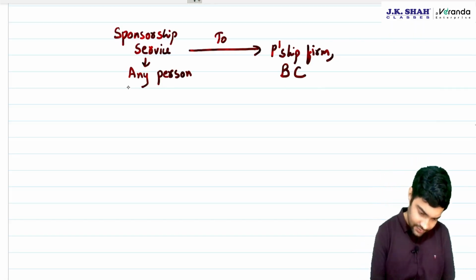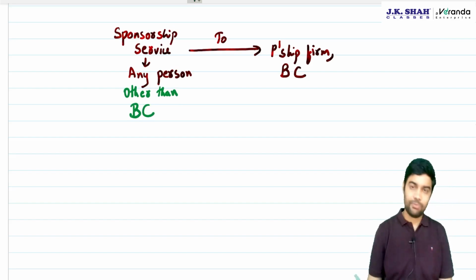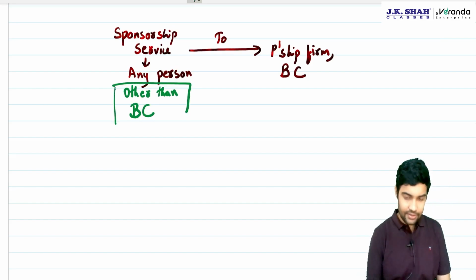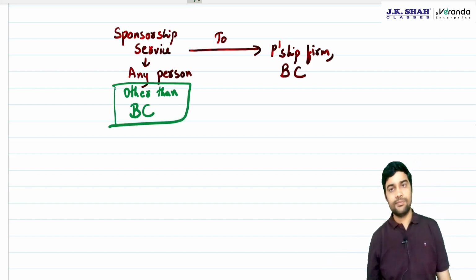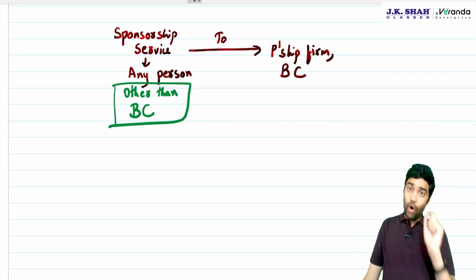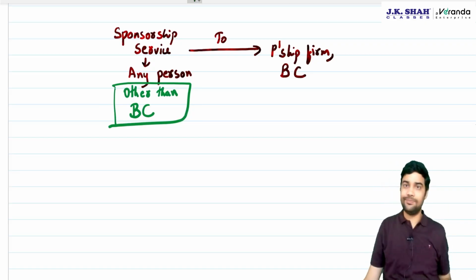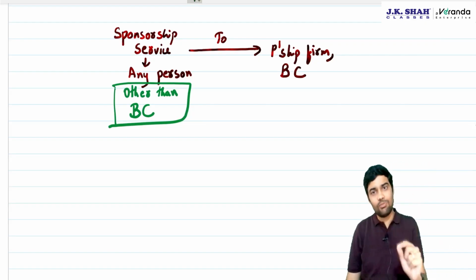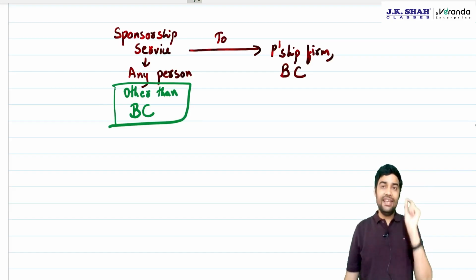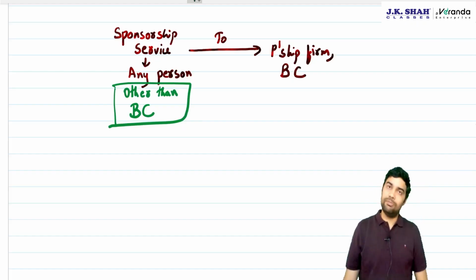What they did, they added "other than body corporate" for the supplier. What does this mean? It means that if the supplier is a body corporate, now it will be covered by forward charge. So if the supplier is a body corporate, providing sponsorship service will be a case of forward charge instead of reverse charge.